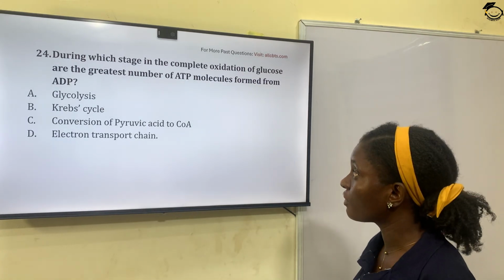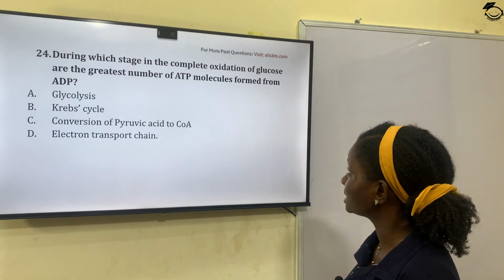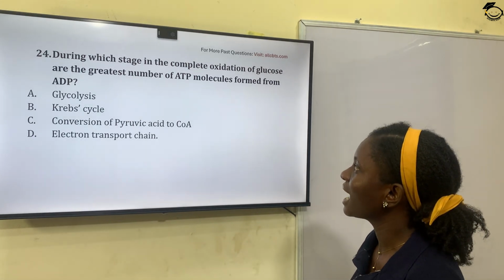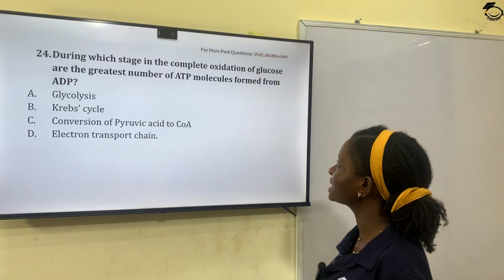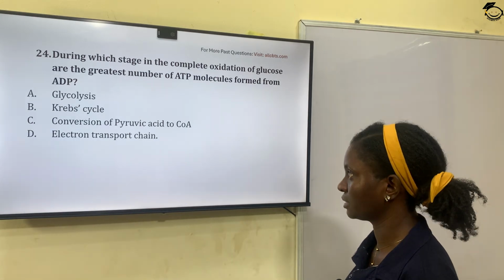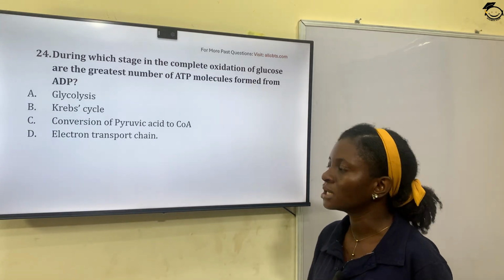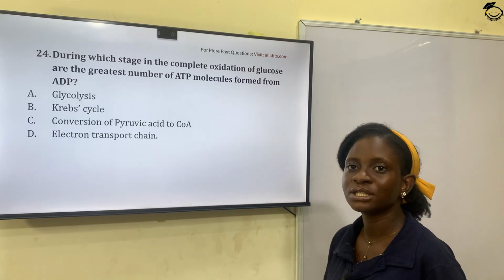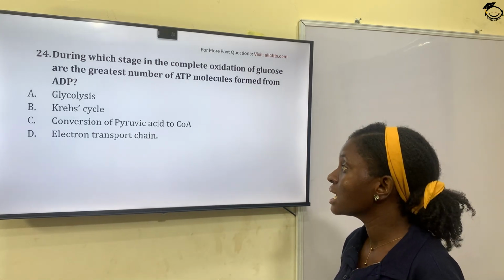Question 24. During which stage in the complete oxidation of glucose are the greatest number of ATP molecules formed from ADP? So during which stage? A, glycolysis, breakdown of sugar, yields about 2 ATP.